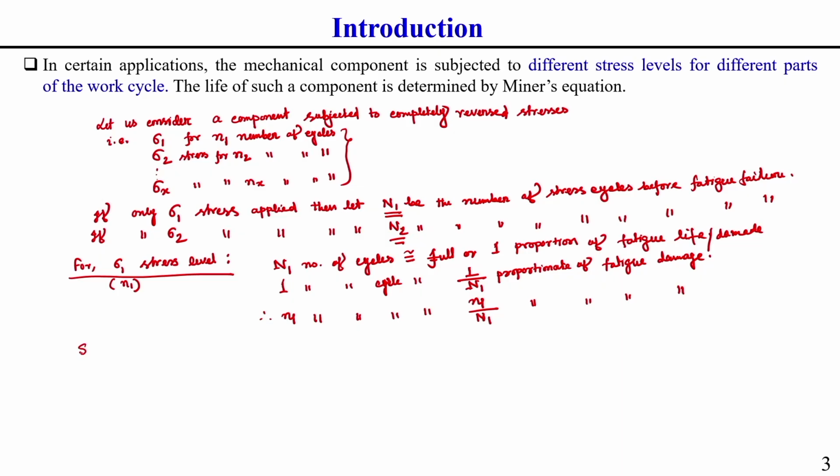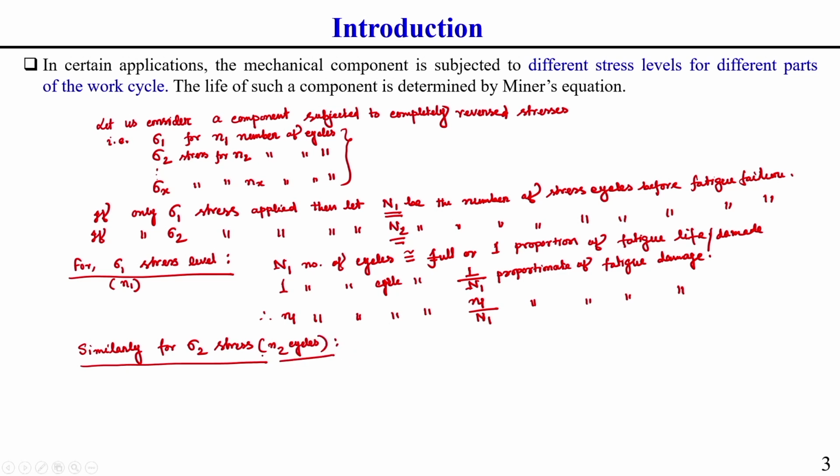So, similarly, for sigma 2 stress level, where n2 number of cycles it is subjected to. So, you see for this case, where n2 number of cycles is subjected to, initially I have written already.